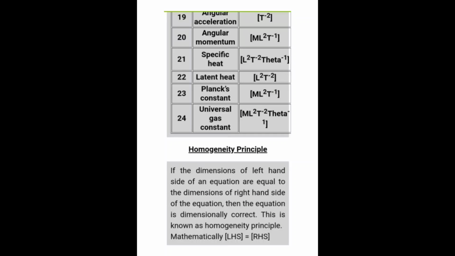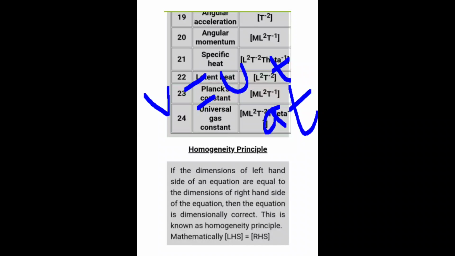Next we have the principle of homogeneity. The principle of homogeneity states that the dimension of the left hand side of an equation must be equal to the dimension of the right hand side. Likewise, any equation we can easily check whether it is correct or wrong. For example, if we have v equals u plus at: what is v? V means final velocity.